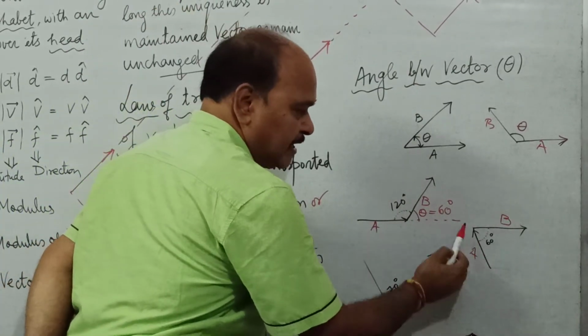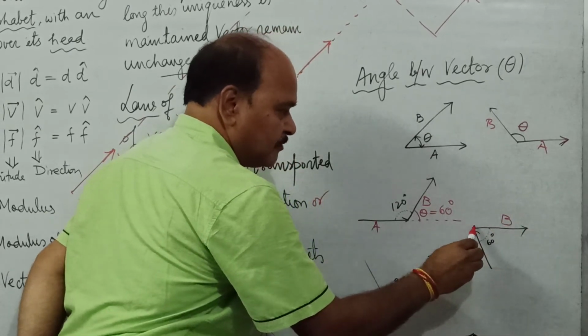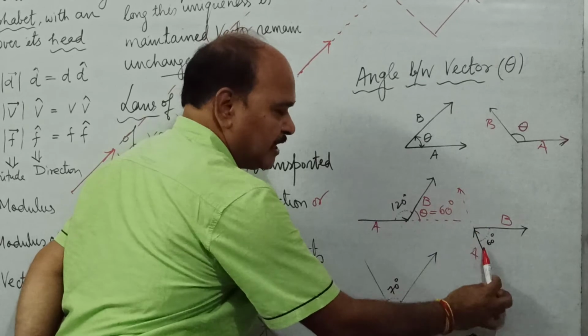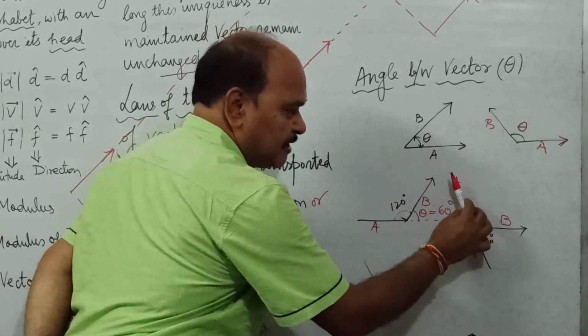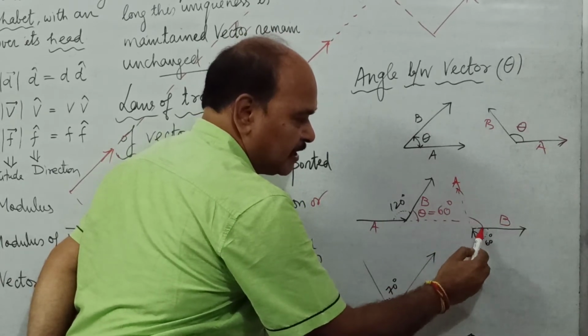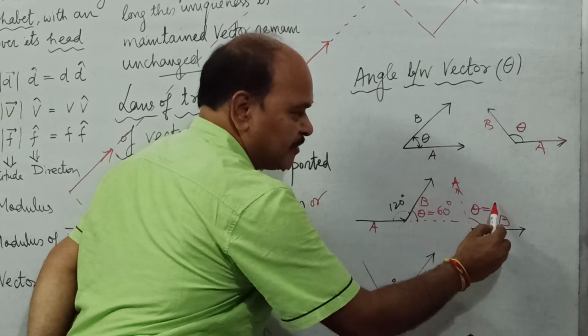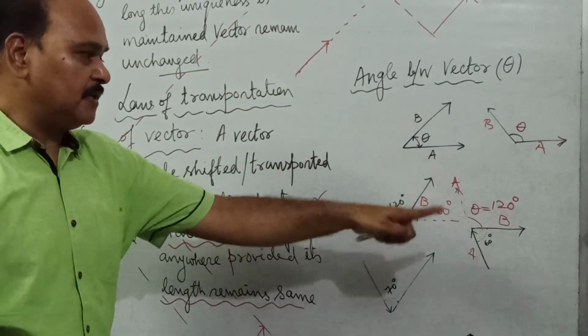This is vector A, this is vector B. The direction of vector B is this, direction of vector A is what? This. You can shift this vector A forward. When we shift vector A forward, well, the angle between these two directions is what? Not 60. This is in fact this angle. And this angle is what? 180 minus 60, that is 120 degree. So theta in the diagram is what?